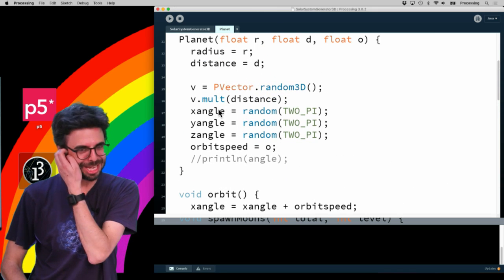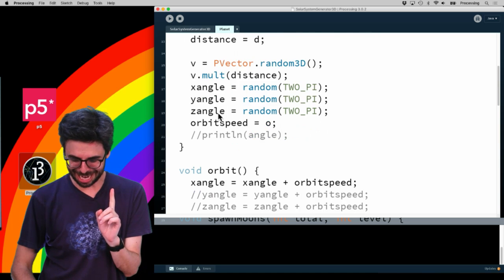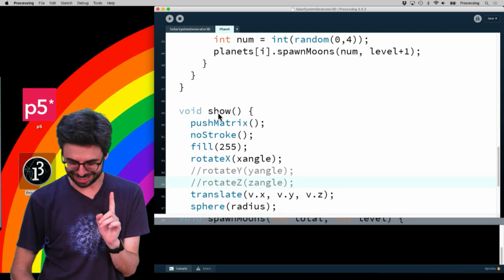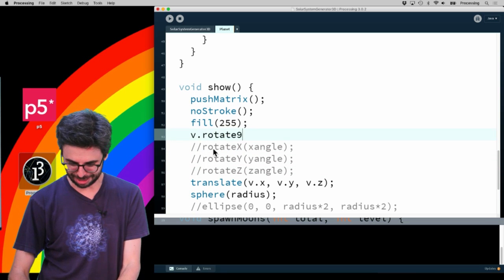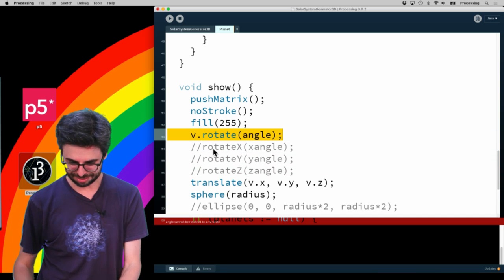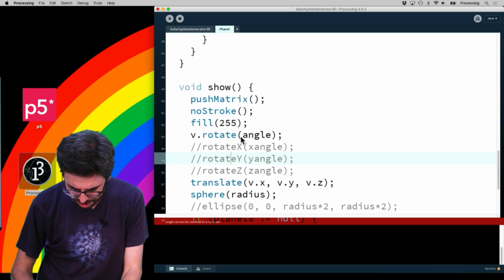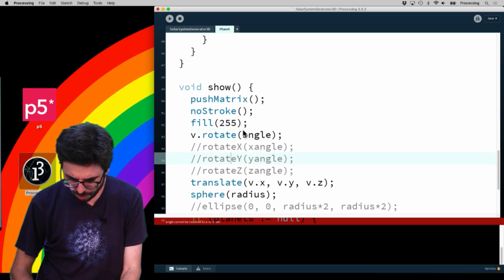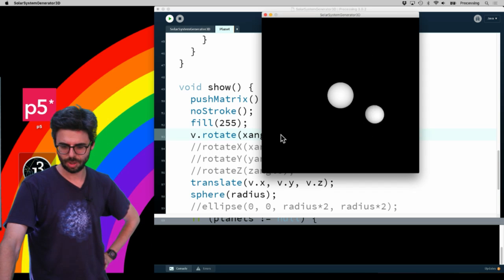Okay, I don't think the vector object has 3D rotation in it. But let's just say for a second, if I just say v dot rotate by the x angle. So let's try that. Whoa.